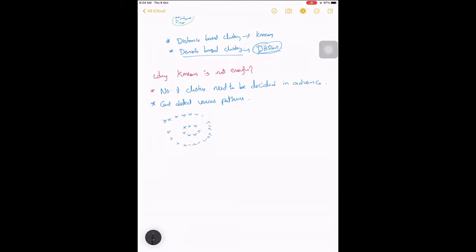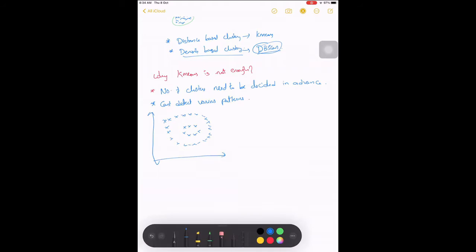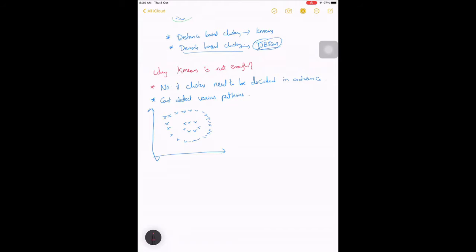What do you think k-means would cluster? Actually, leave k-means aside, how would you cluster this data? Let us say this is the data you are plotting. What do you think would be a better pattern to separate between these two? One thing you can say is this is one cluster and the outer shell is one more cluster, right? The outer one is there. So that is cluster one, and this can be the other.